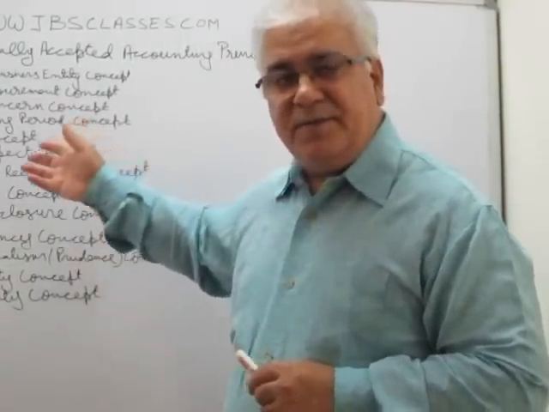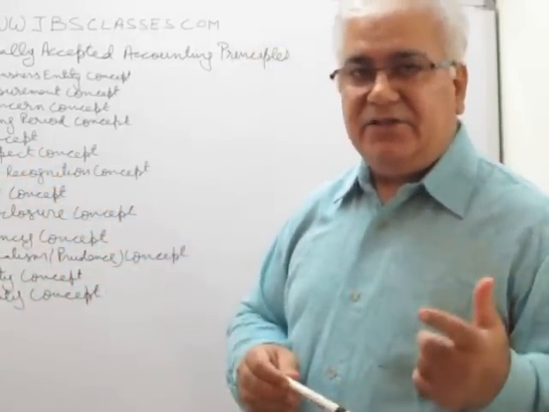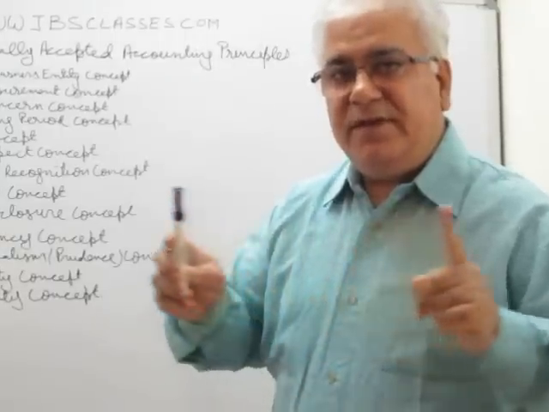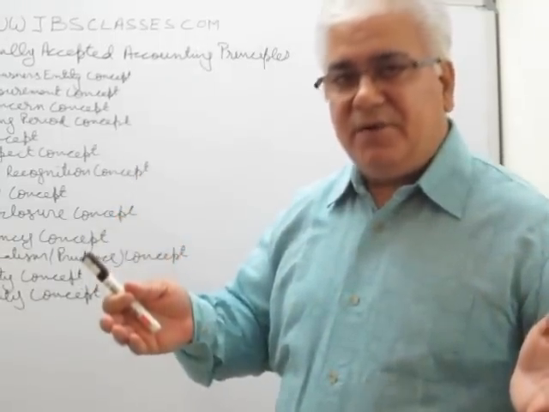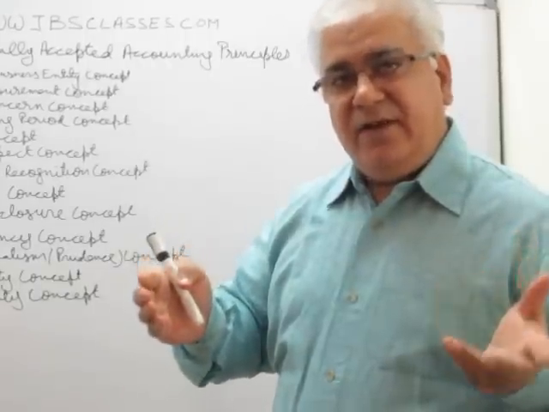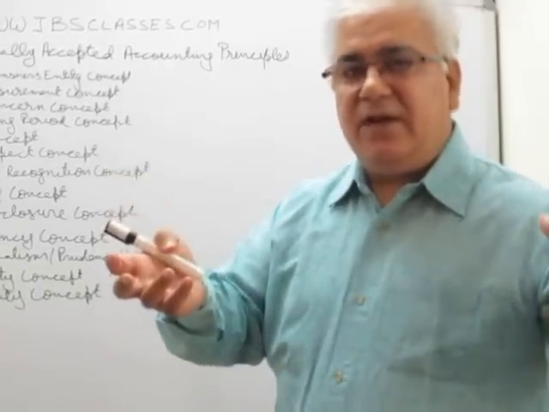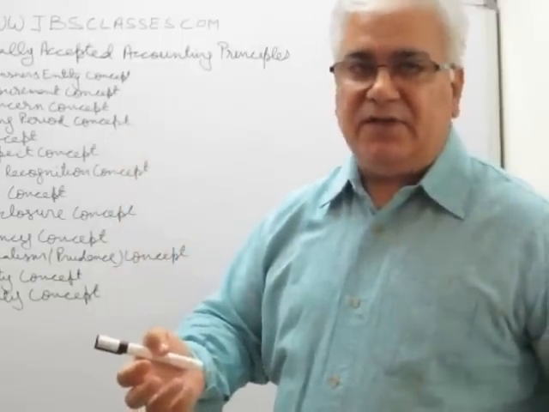And this can also be represented in the form of the accounting equation, where it is stated assets is equal to liabilities plus capital. This equation always remains equal. That's why we call it an equation. This is because whenever the asset side increases, definitely the liability side will also increase. If the asset side decreases, then the liability side will also decrease.